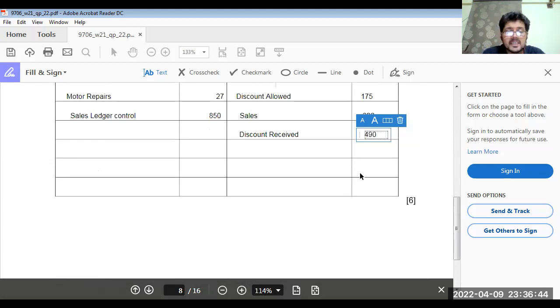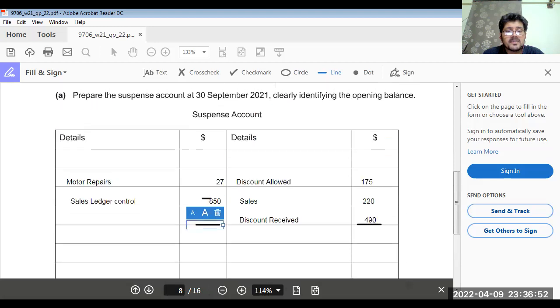So if we get the totals here and here, what will happen? We know the balance brought down will be here because this side is light. So the opening balance brought down, the difference of the trial balance, is going to be reported over here.